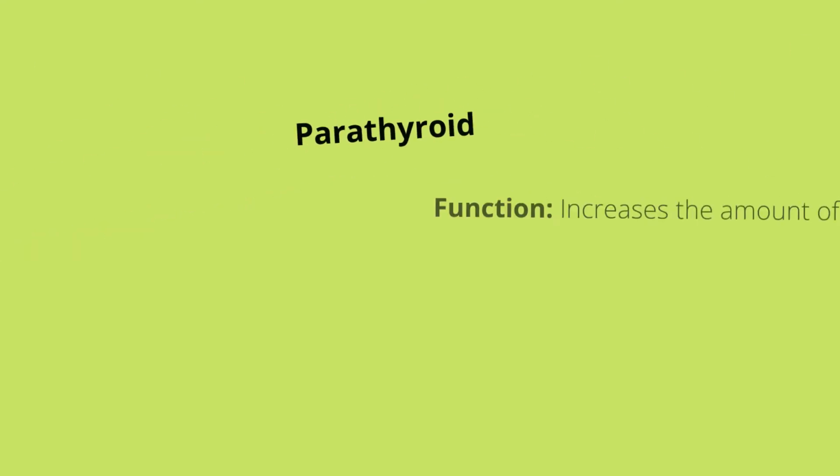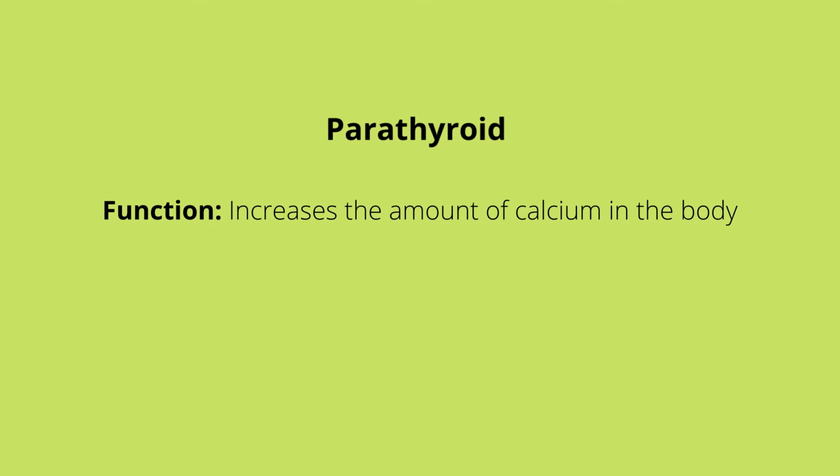Parathyroid hormone. It does the opposite of what calcitonin does. The parathyroid hormone increases the amount of calcium in the body. It does this by: one, pulling calcium out of the bones into the bloodstream. Two, causing the kidneys to reabsorb more calcium and to release vitamin D, which is crucial in the absorption of calcium. It also increases absorption of calcium in the intestines.